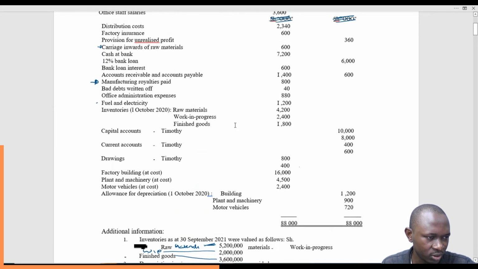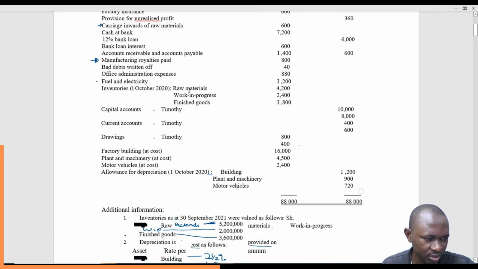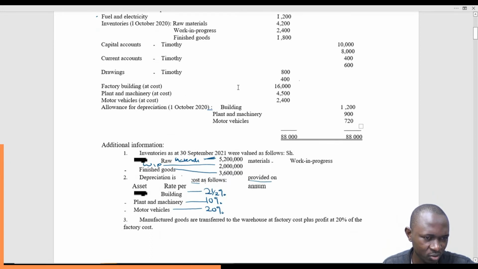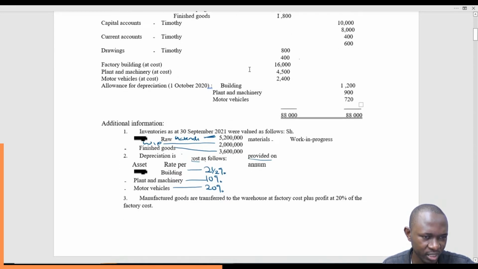So then we continue. Is there any other thing? Fuel and electricity, inventory, capital. These ones don't apply here. Factory building at cost, you can see 16. Plant and machinery at cost 4.5. Motor vehicle at cost 2.4. So allowance for depreciation, we have them here. This is what has accumulated over time. Look at the date. This is 1st October 2020, and we are talking about 30th September 2021. So what has accumulated over time is this.